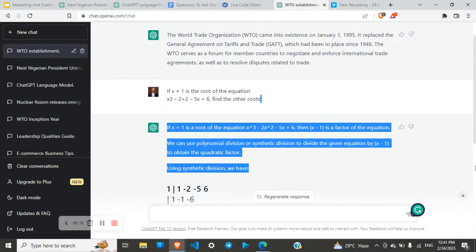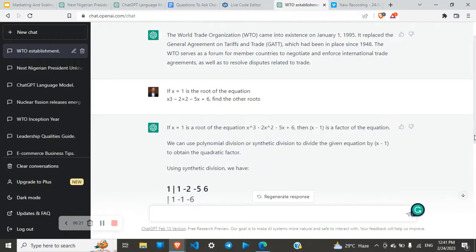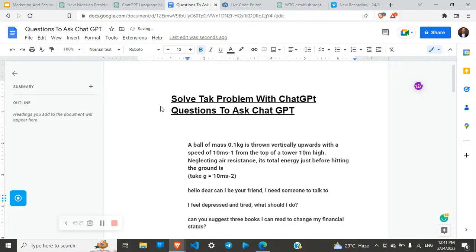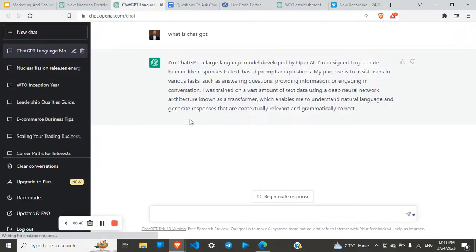So by the time you solve all of that, you come to realize that once you combine all these three roots and you expand them, you will get the whole initial equation, and that's the answer to the question. So we'll be looking at another task. This is a physics question. Let's copy and ask ChatGPT one more time.